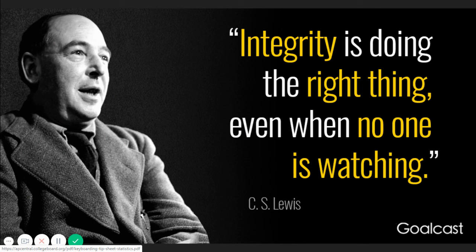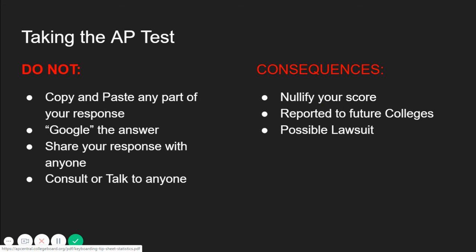The following is a quote from author C.S. Lewis: Integrity is doing the right thing even when no one is watching. We know that all AP Stats test takers will be completing their tests with the utmost fidelity and honesty. When taking your AP Stats test, do not copy and paste any of your response.